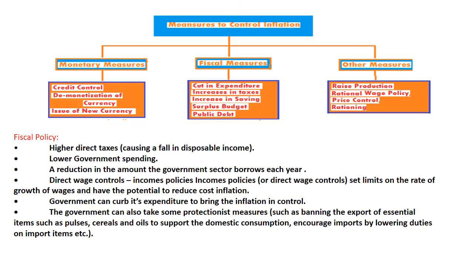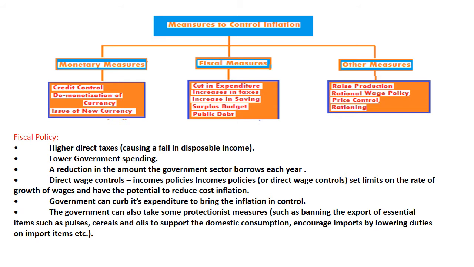Then monetary measures are successful or effective in demand pull inflation. Okay, but monetary measures have a negative impact on economic growth. Then fiscal measures, that is, the government will cut down its expenditure, then increase the tax. That is, the government reduces the spending, then increases the taxes. Tax increase means people will have less money for spending, so definitely the price level will go down. Okay, so that is fiscal measures.